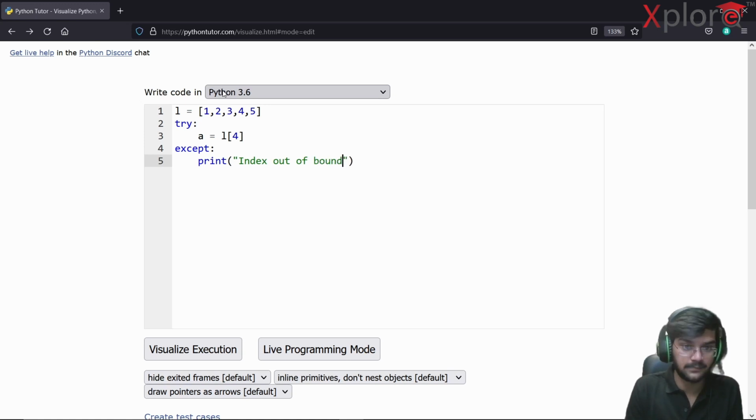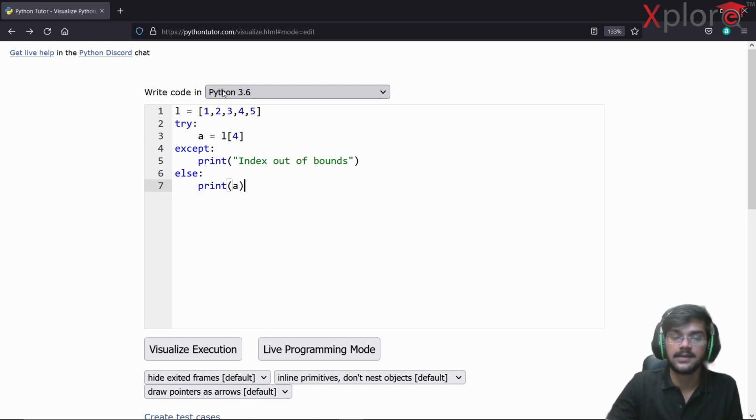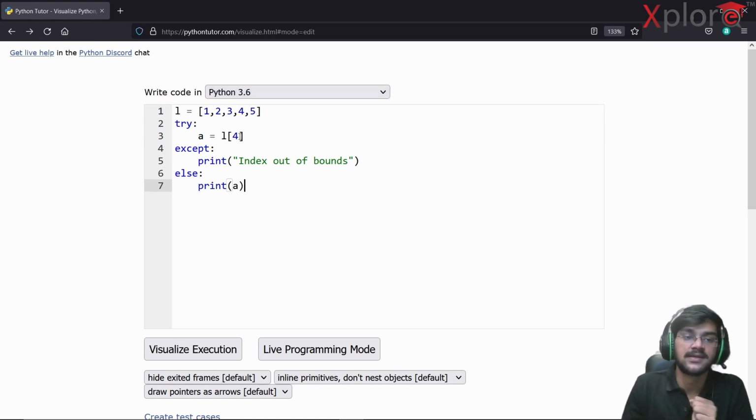So index out of bounds. This is the only exception which we can come up with for the following code. The else part will come here, and up here I'm just going to print a. So what is this going to throw? Up here it's going to go: list is 1 2 3 4 5, done. Try a is L of 4, so 5.